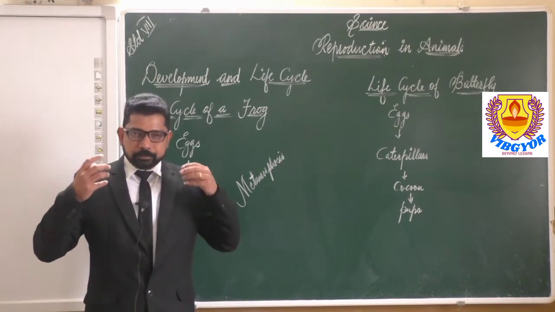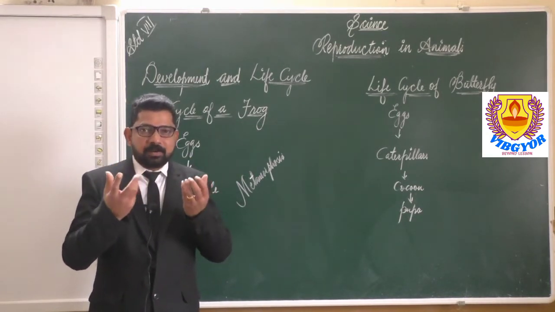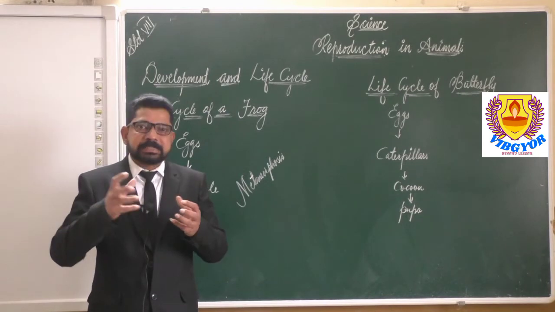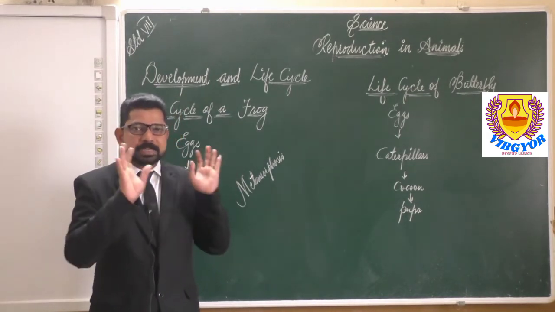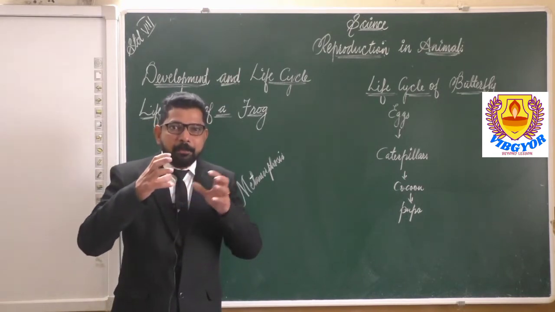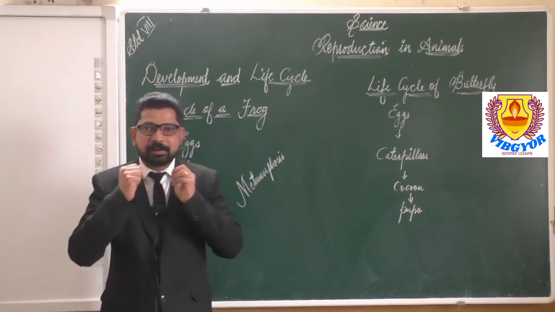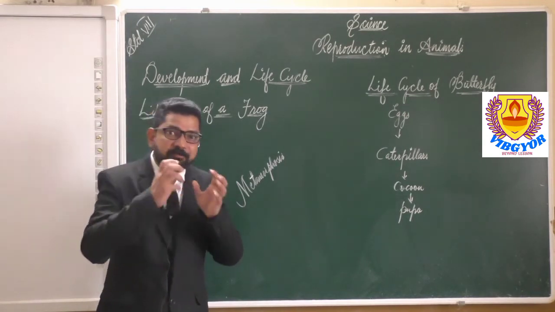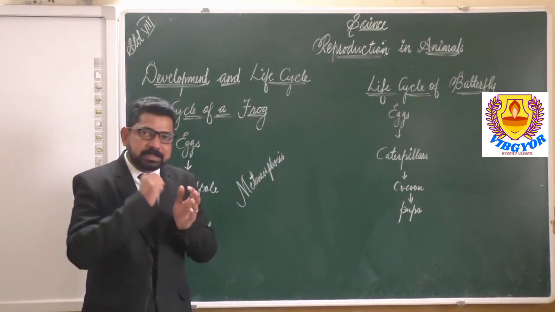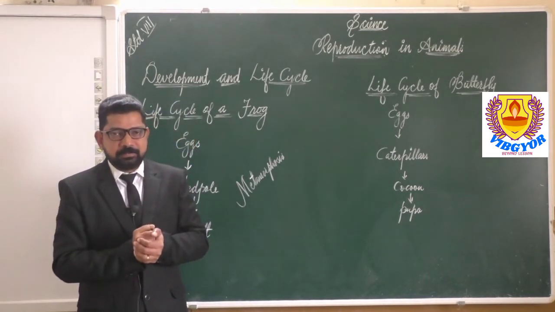A male frog sends sperm to water. A female frog sends ovum to water. Both release sperm and ovum to water. In water they will meet. Fusion of the male gamete and female gamete takes place in water. So we can say that is an example of external fertilization.